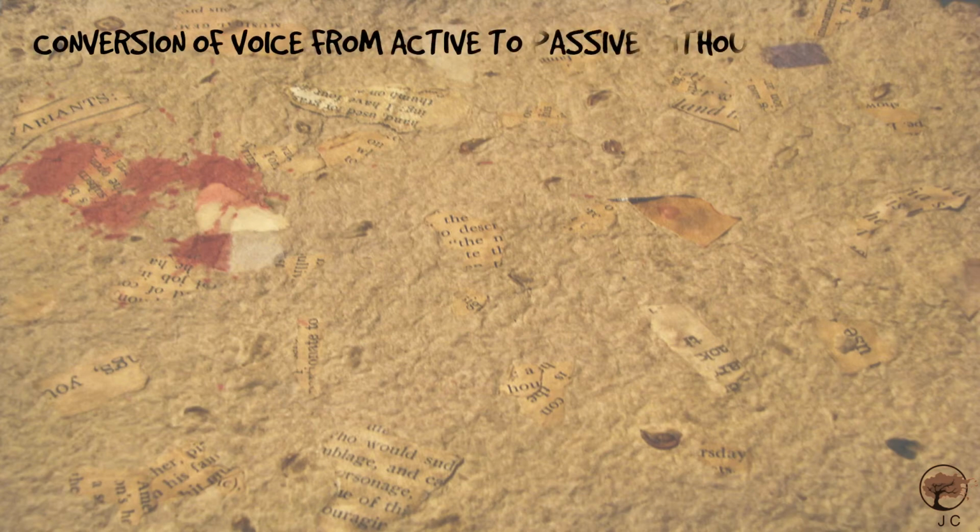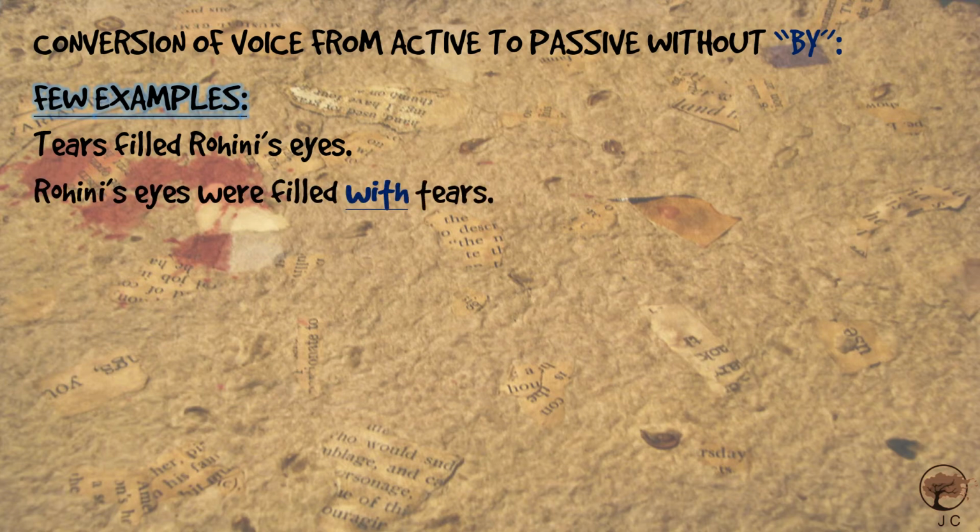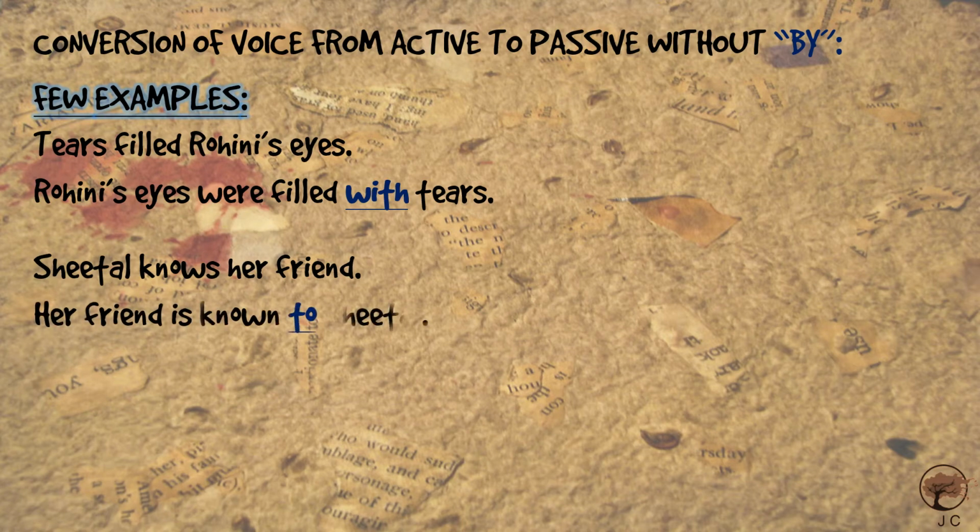Students, I have established before you some examples of conversion of voice from active to passive without "by". Just take note of a few examples. Tears filled Rohini's eyes. So, in passive, it will be Rohini's eyes were filled with tears. Not by tears, with tears. Sheetal knows her friend. Here, in passive, it will be her friend is known to Sheetal, not by Sheetal.